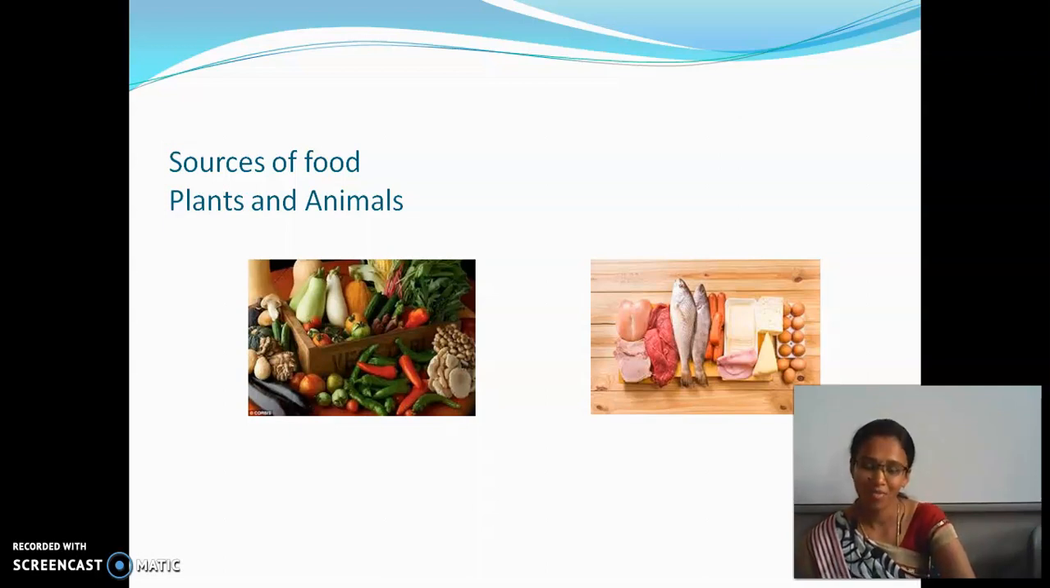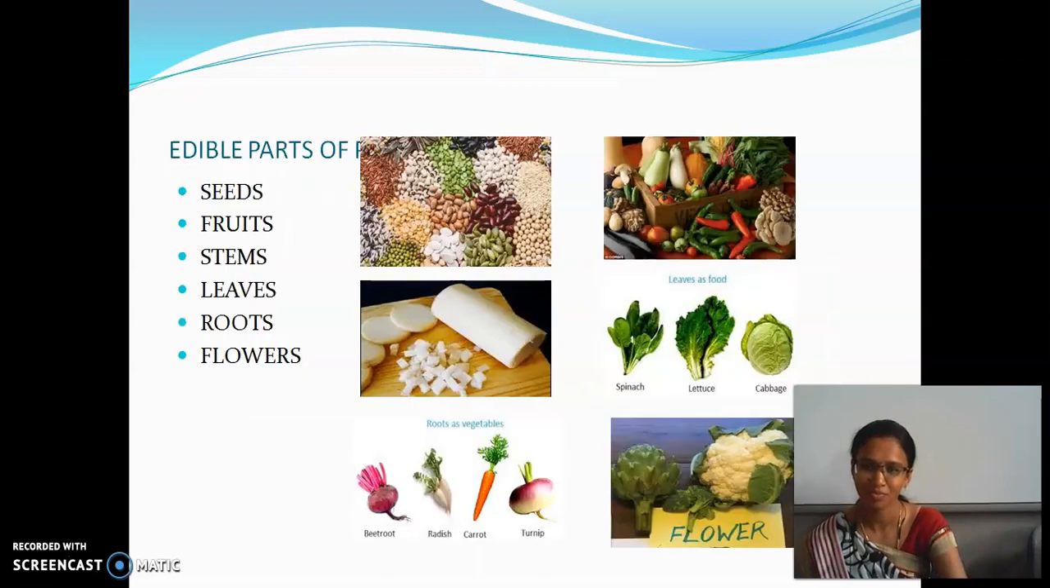And then animals. What are the foods which we get from animals? They are milk, curd, cheese, ice creams, and then fish, egg, etc. Yes, so the sources of food are plants and animals. First we will be seeing about the plants.